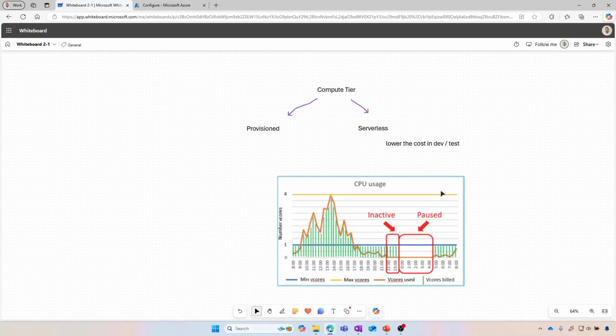Well, we don't have access to the database, right? What if, through the application, there are some queries running against the database? It is going to wake up the database, but it's going to take a few minutes to wake up, right? So the first few queries may be lost. Okay, so should you enable that serverless approach with the auto-pause delay of 1 hour within your production application, which is business critical?